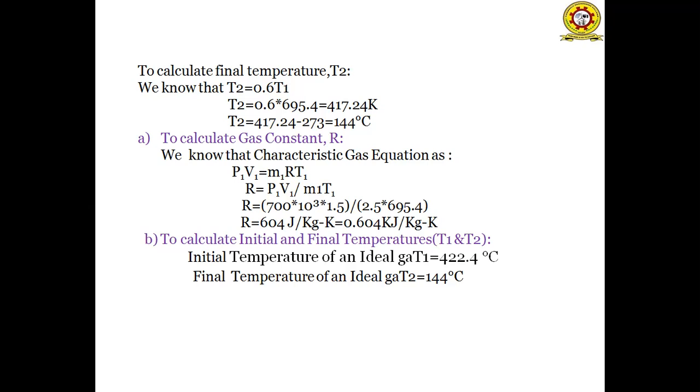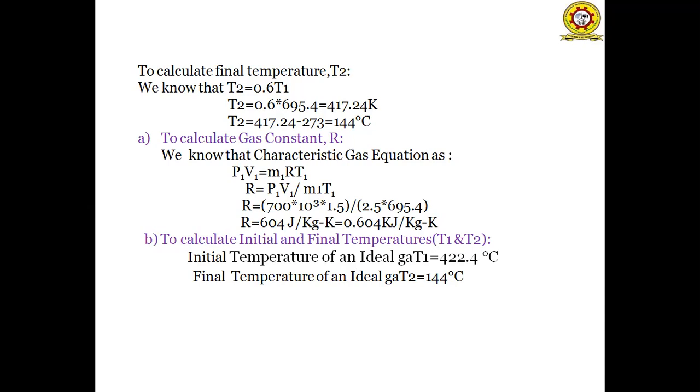So 417.24 minus 273 represents approximately 144 degrees centigrade. So we have to calculate the first parameter, gas constant. The gas constant is represented by the letter R. So how do we calculate R? From the characteristic gas equation.